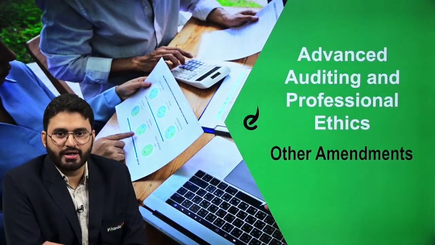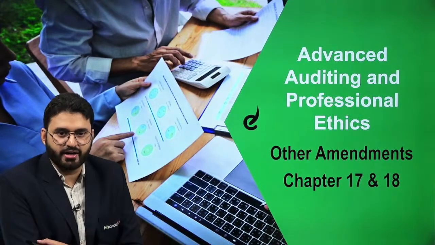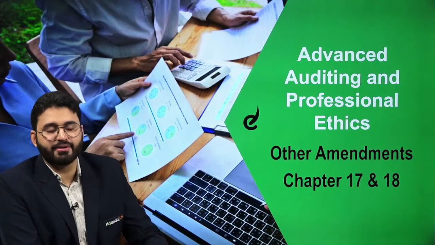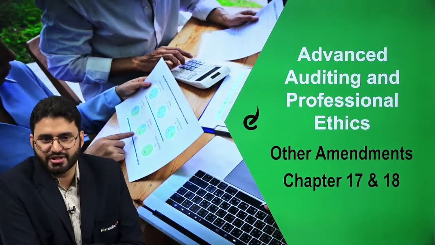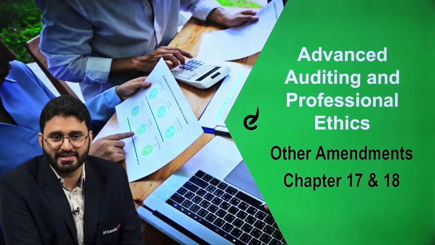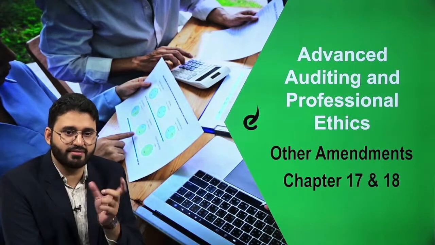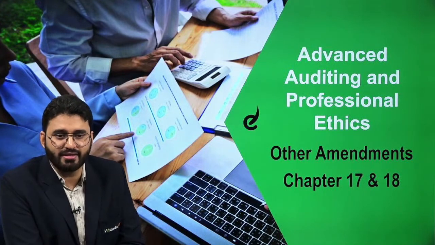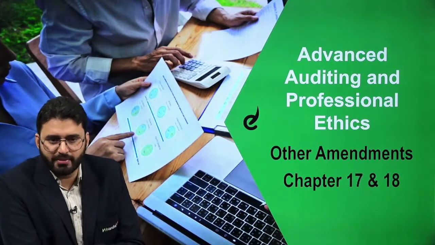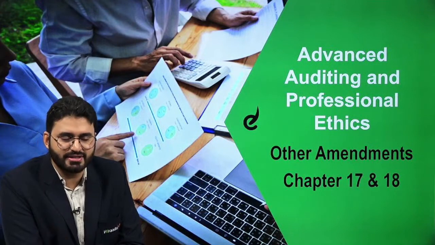Today we will be discussing amendments in chapter 17 and chapter 18 of paper number 3, Advanced Auditing and Professional Ethics of CFIL. So we've already discussed chapter 5 and chapter 7 in the previous session. Now there are certain amendments which are made, especially in chapter 17, your peer review chapter. That is, there are two units, peer review and quality review, right? So the peer review chapter has a good amount of amendments which we will be discussing in today's session.